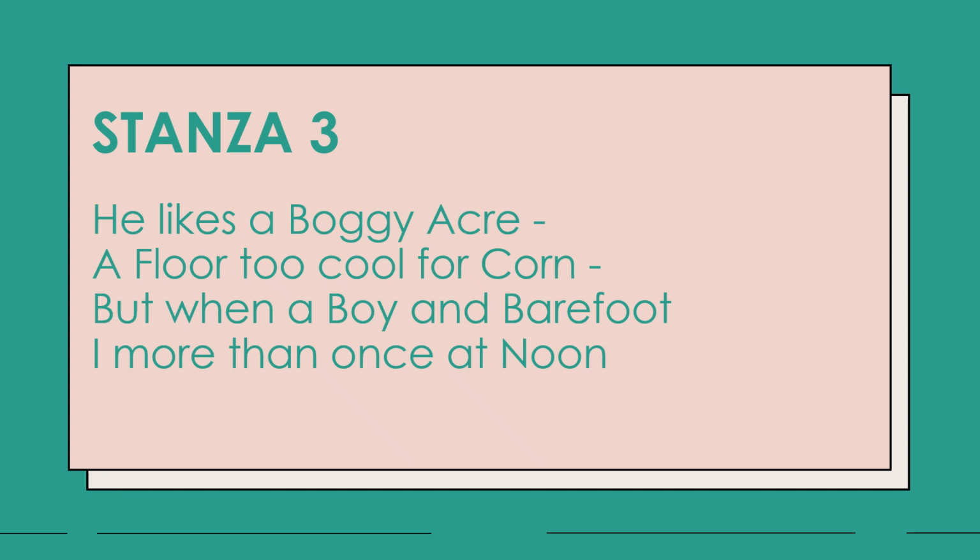So the poet creates a boy and puts her ideas into him. Here the boy is barefooted, that is, does not have slippers, and passes the snake more than once. So the poet says that when the poet was young and was a boy, and did not have slippers, which gives us a sort of village, sort of rural, background. I more than once at noon, which means he has seen the snake more than once. Occasionally, right? Because of its sudden notice, it's very easy to notice the snake, and he has often seen the snake more than once. I hope this is clear.